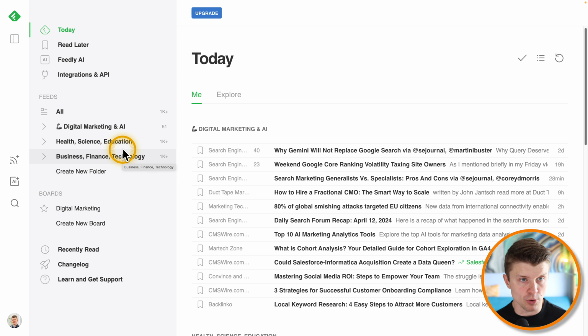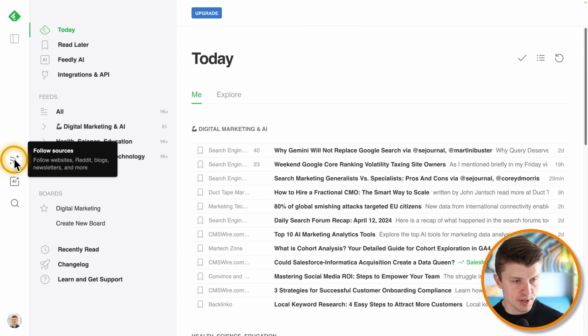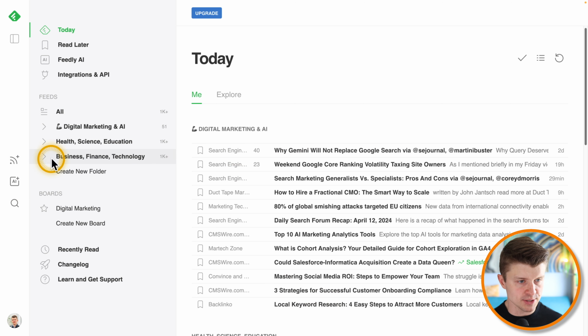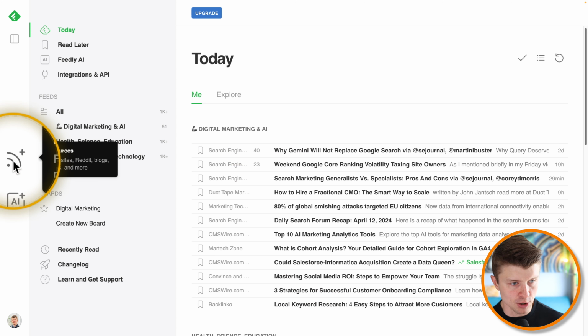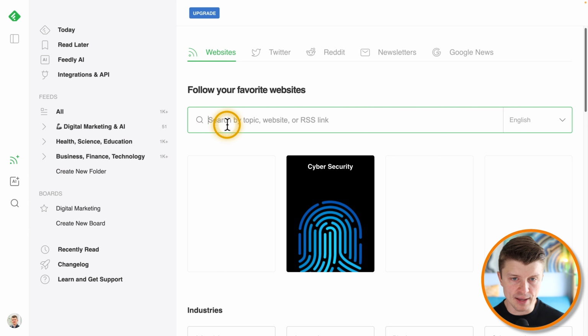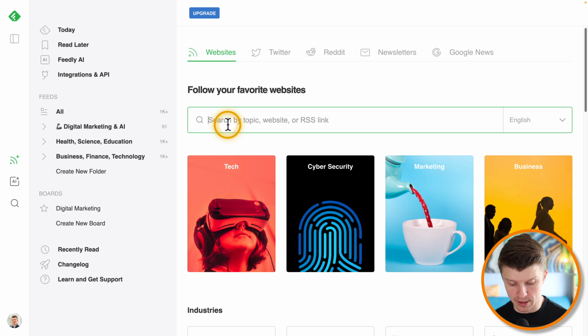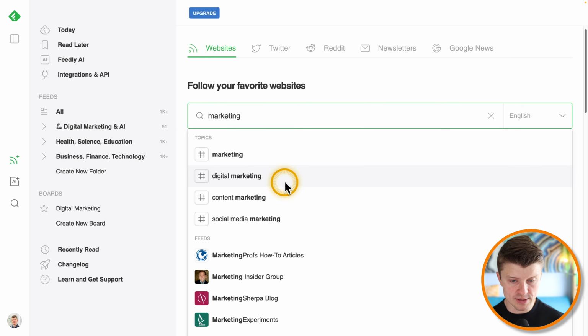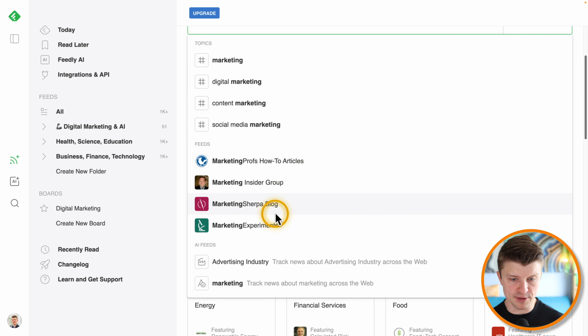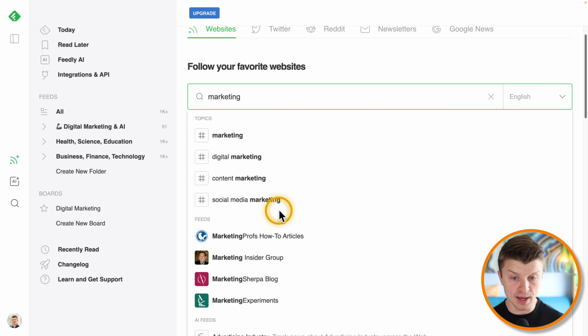Okay, so how does it work? So first off, you would just follow sources. Once you log in, you don't have any of these sources over here. So then you would just click on follow sources. And let's say that you want to learn something about marketing. So you can see that you have these different feeds over here. And for example, we want to follow the Marketing Insider group.